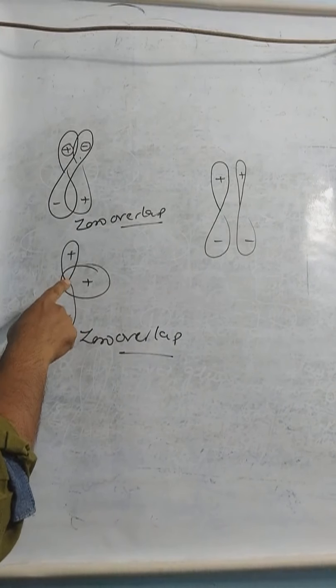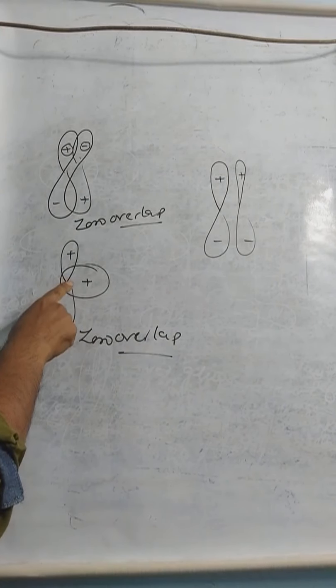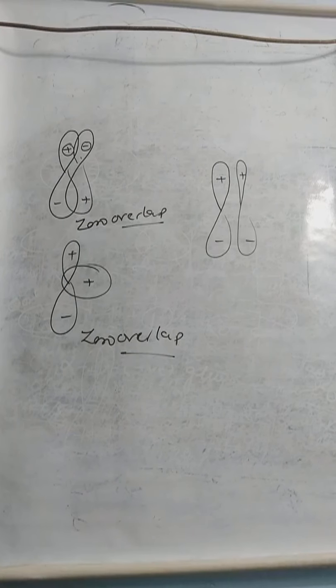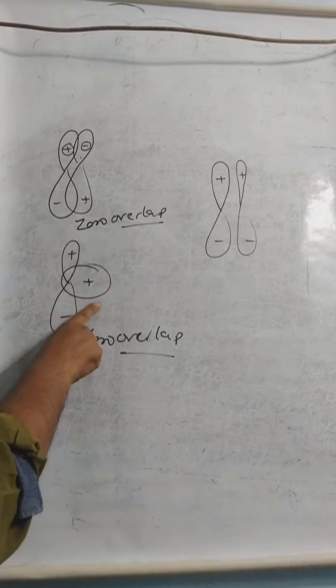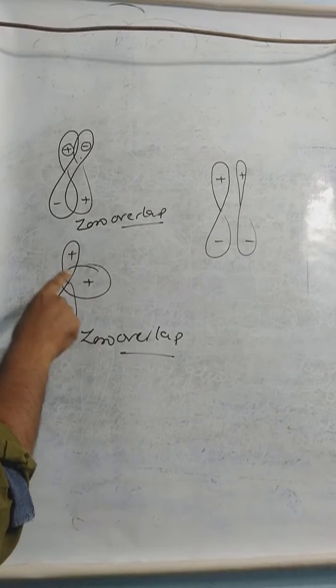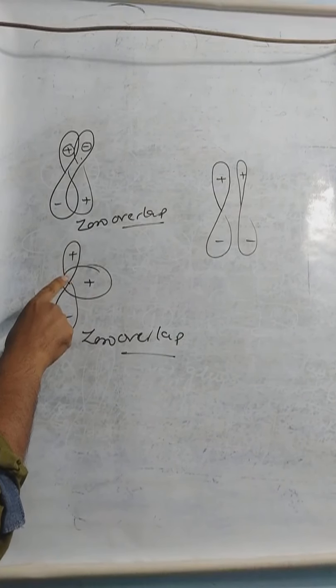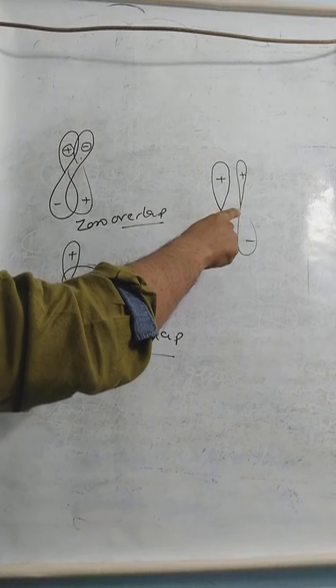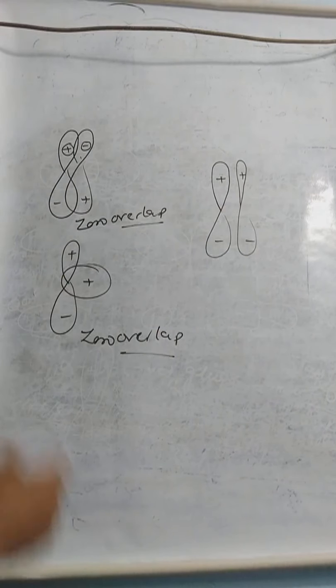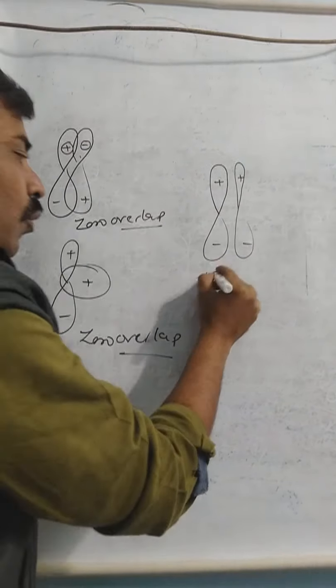Why? Here the S subshell is going to overlap with the P subshell. In this condition, this is the node. Node means where the probability of finding the electron is 0. And if the probability of finding the electron is 0, then what about the overlap? There will be no overlap in that condition. So this is the condition when there is a zero overlap, because it is overlapping at the nodal position. And what about this one? They are not overlapping at all. So again, this is a zero overlap.